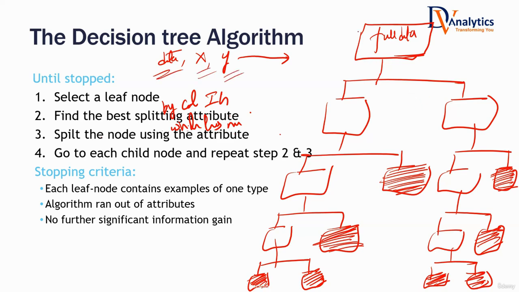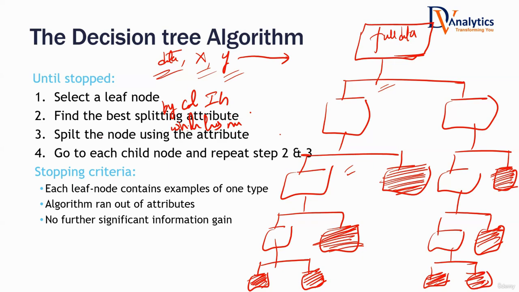But how exactly the first node was taken, which variable was used here, which variable was used there, why the tree stopped here, the logic behind all these things is what we have discussed here. This is all the theory. Once we apply this theory on a case study, then we will get more clarity. Now we are going to get into a case study. But before that, let us take some questions here.